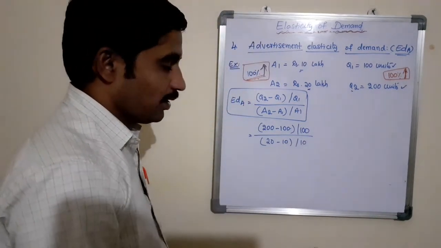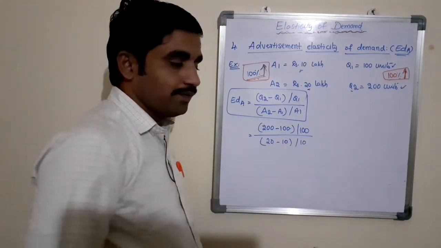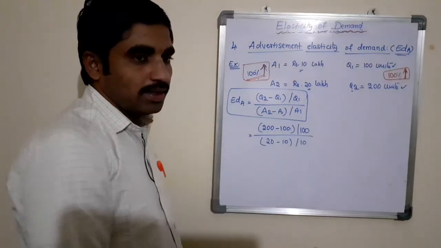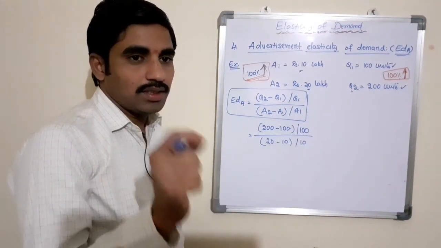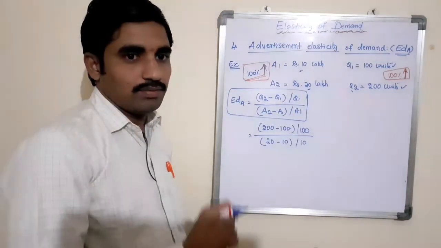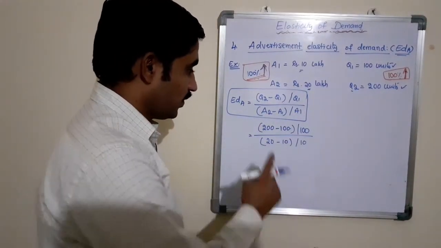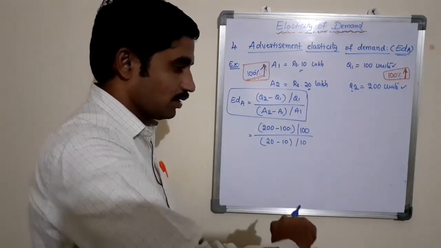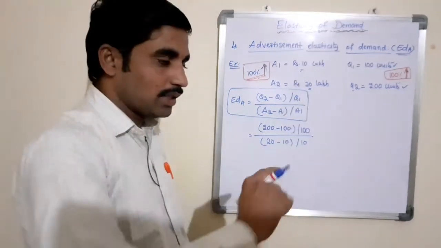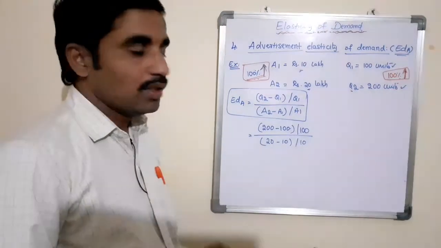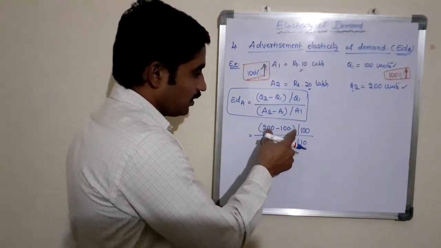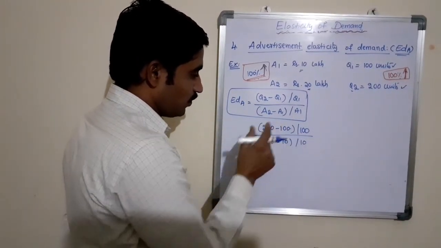Remember, at the time of taking the difference, ignore the signs; we only need to take the proportionate change from first quantity to second quantity, first price to second price, first income to second income, first advertisement to second advertisement. So here we only take the difference between these two variables.